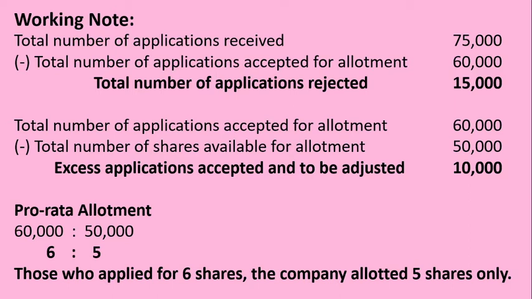On the basis of this, those who applied for 60,000 shares, the company allotted 50,000 shares. This is what we call a pro rata allotment. Applicant may apply for more number of shares, but the company decided to allot a less number of shares. But still, the company will allot shares.